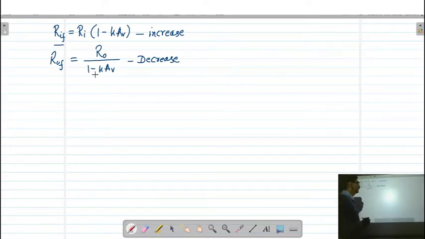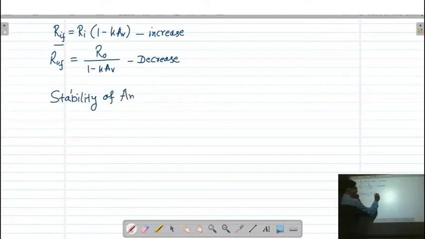Now today we will discuss the effect on the stability of the amplifier. First of all, we have to understand what we mean by stability.